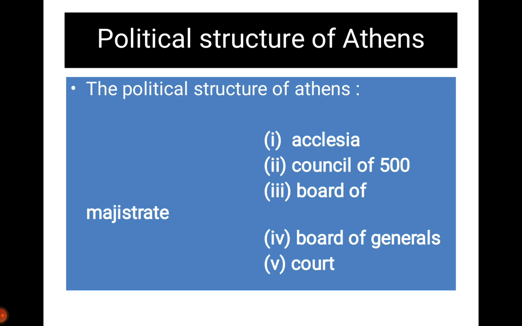The Ecclesia was the supreme body of Athens. They controlled all institutions of Athens, with the power of ratification over the council of 500, the board of magistrates, the board of generals, and the court.